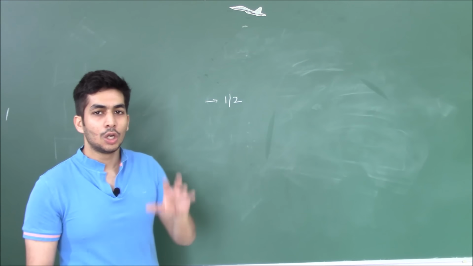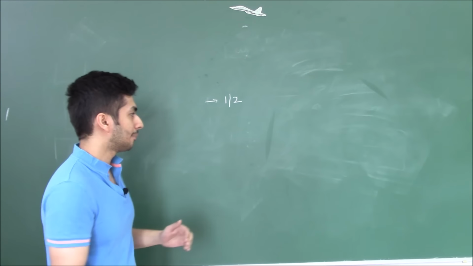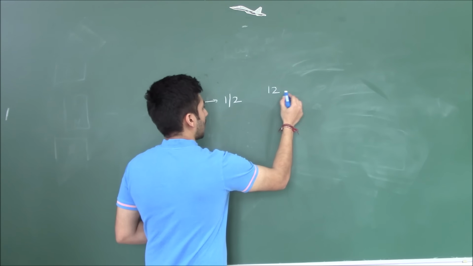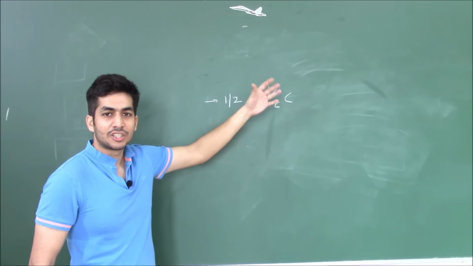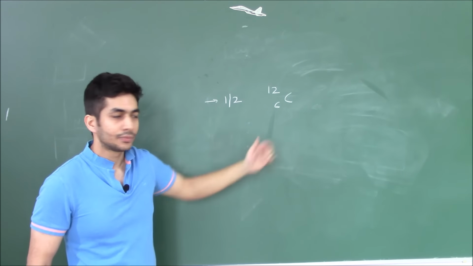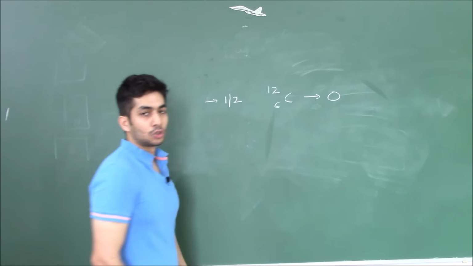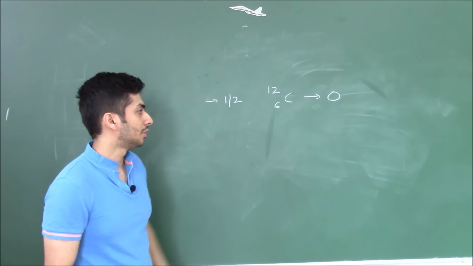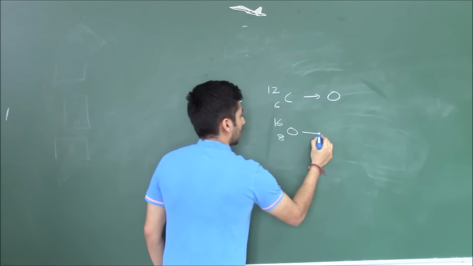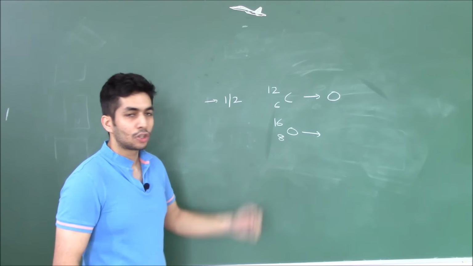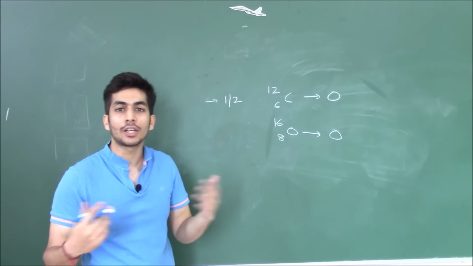Any nucleus which has an even mass number and an even atomic number will have zero spin. For example, if I talk about our carbon nucleus, 12C6, it has a mass number 12 which is even and an atomic number 6 which is even. Since both are even, this has 0 spin. Okay, so this is not NMR active. Similarly, if I talk about oxygen, 16O8, again even mass number and even atomic number, so again it has a 0 spin, so it's not NMR active.